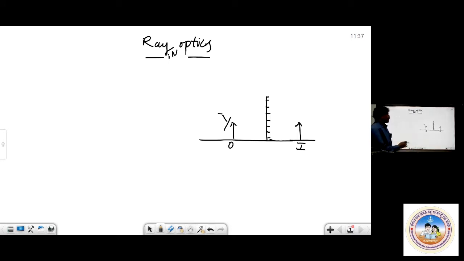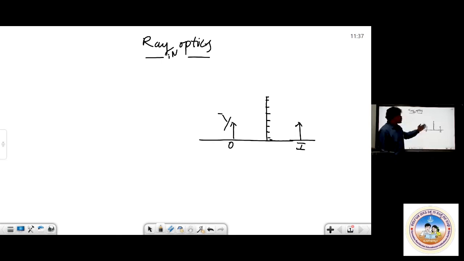Further, the image is always laterally reversed. What is the meaning of laterally reversed? You raise your right hand, and it appears to be the left hand there. So the image is laterally reversed. The image is virtual, upright, and laterally reversed. Next, if you would like to see your full image, you try to remember these. There are proofs, especially in the IAS syllabus. So this is to see your full image.